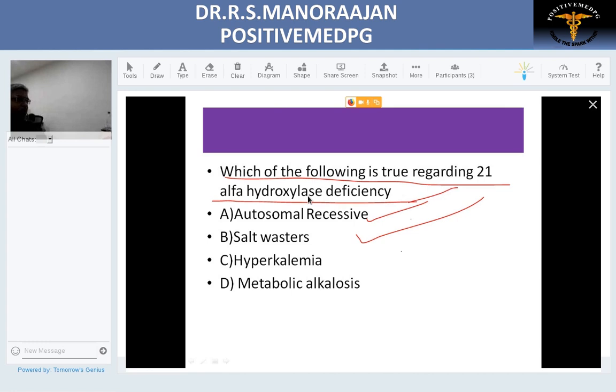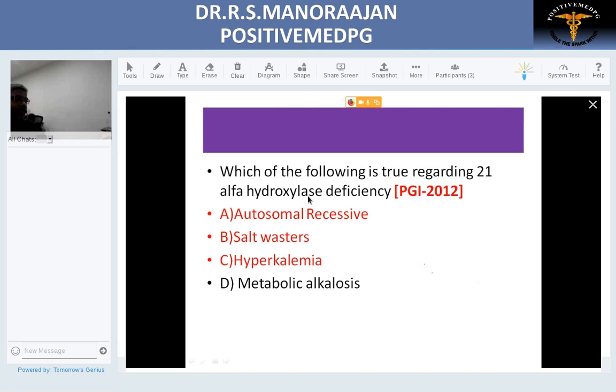What is the last point? Metabolic alkalosis. We saw when there is no aldosterone, sodium is lost and H plus accumulates. When H plus accumulates, it is called acidosis. So the last point is wrong here. So what are the multiple choices here? The answers are A, B and C.